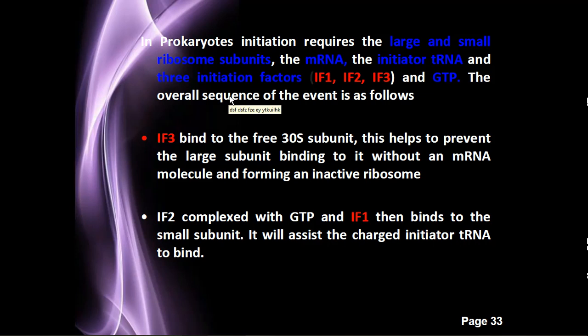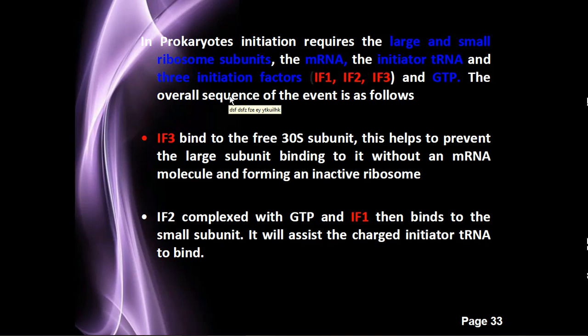In prokaryotes, initiation requires the large and small ribosome subunits, the mRNA, the initiator tRNA, three initiation factors, that is IF1, IF2 and IF3, and GTP. For the initiation purpose, these various components are required. First of all, the ribosome is there, mRNA is there, and the initiator tRNA, that means the fMet tRNA. Okay, it recognizes the initiation codon, that is AUG. So the tRNA is called the initiator tRNA, which contains the methionine amino acid. Then the initiation factors: initiation factor 1, initiation factor 2, initiation factor 3, and GTP.